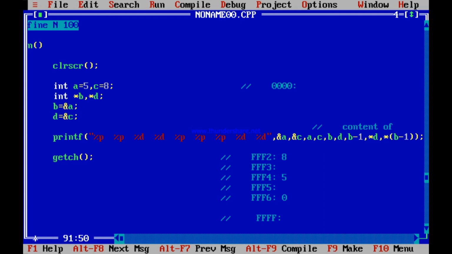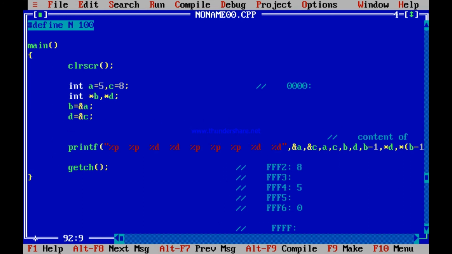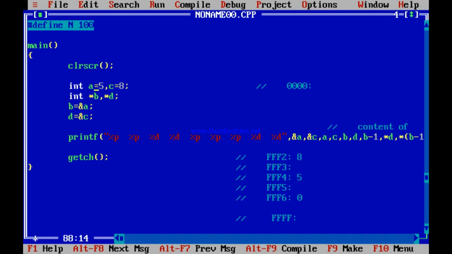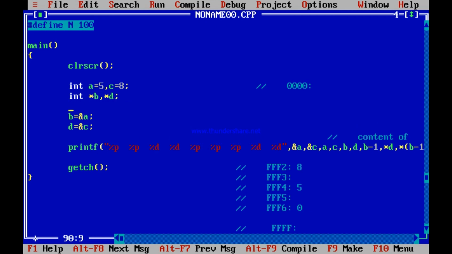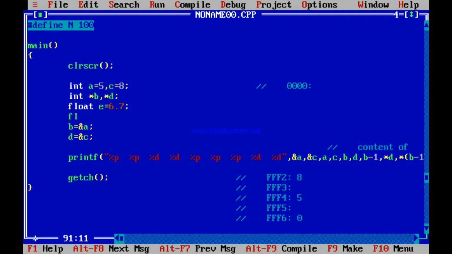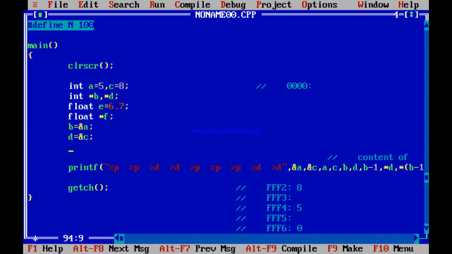You can continue by using float also. Say suppose you have done this, now you want to print float. Say you declare float, let's declare at the beginning. It's better to declare always at the beginning. So suppose I take another example, float E equal to 6.7, and then I write float star F, and also I write F equal to ampersand E. Possible?